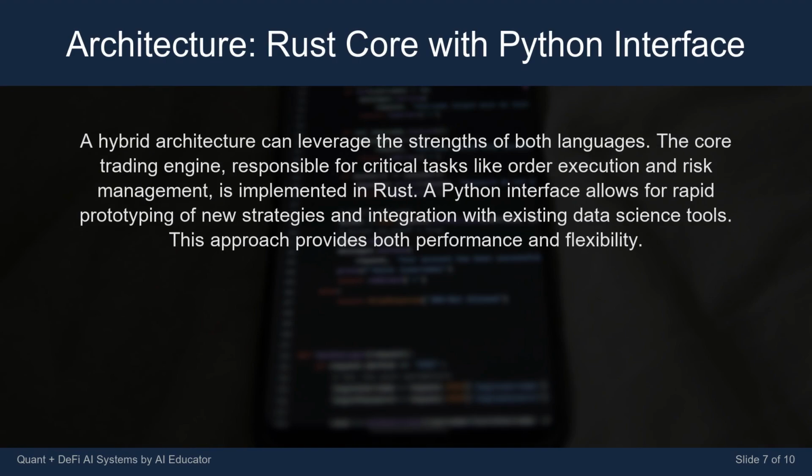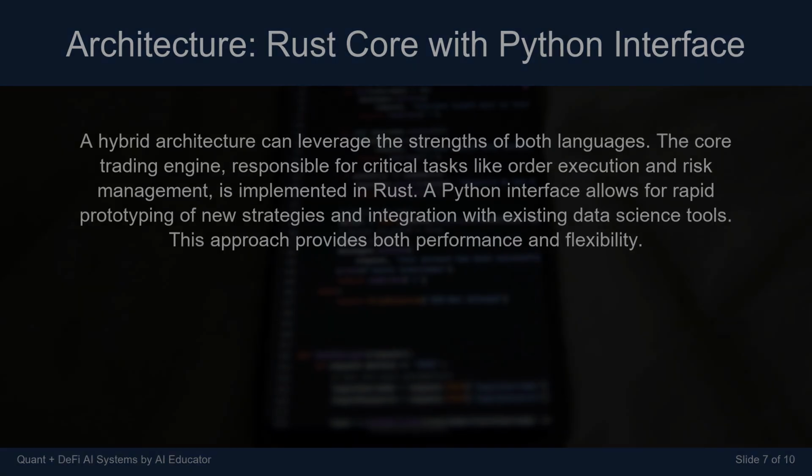A hybrid architecture can leverage the strengths of both languages. The core trading engine, responsible for critical tasks like order execution and risk management, is implemented in Rust. A Python interface allows for rapid prototyping of new strategies and integration with existing data science tools. This approach provides both performance and flexibility.